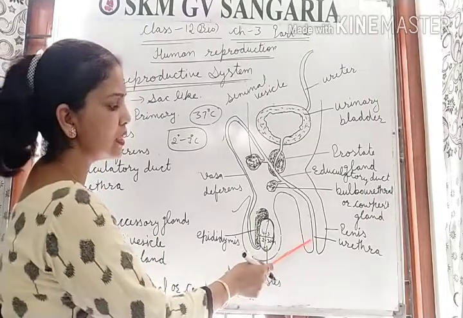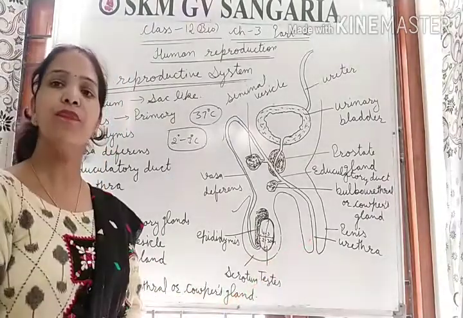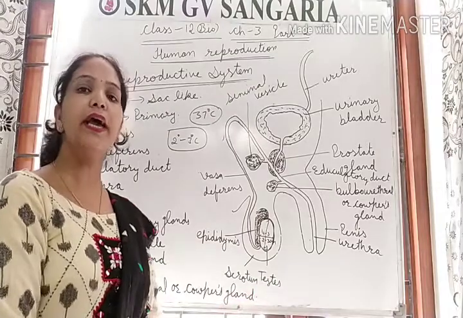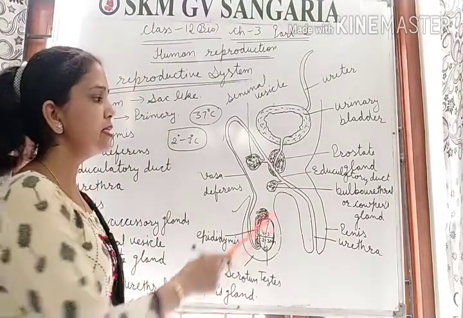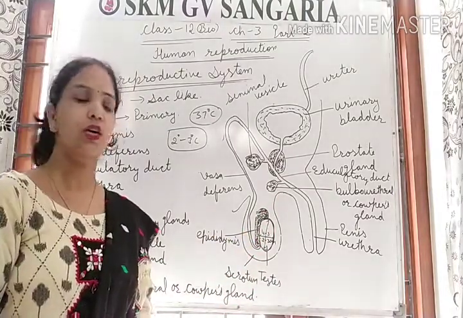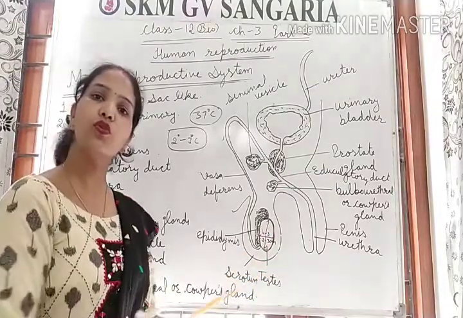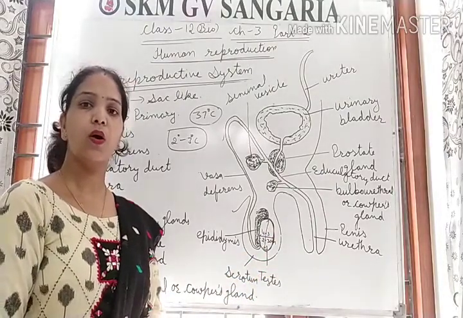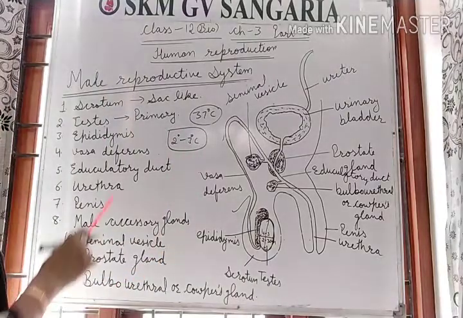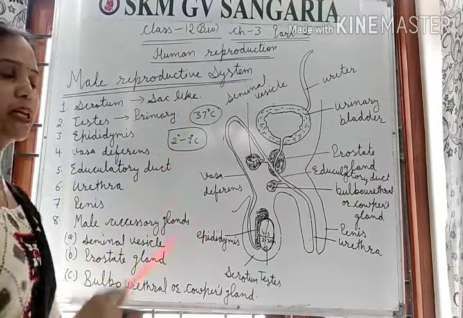So the urethra serves two functions: it carries urine and also carries semen out of the body. I hope you understand the structure of the male reproductive system.